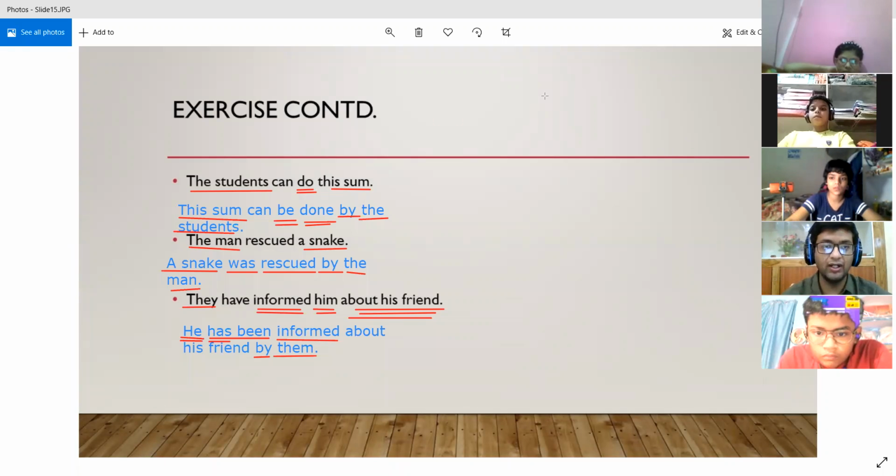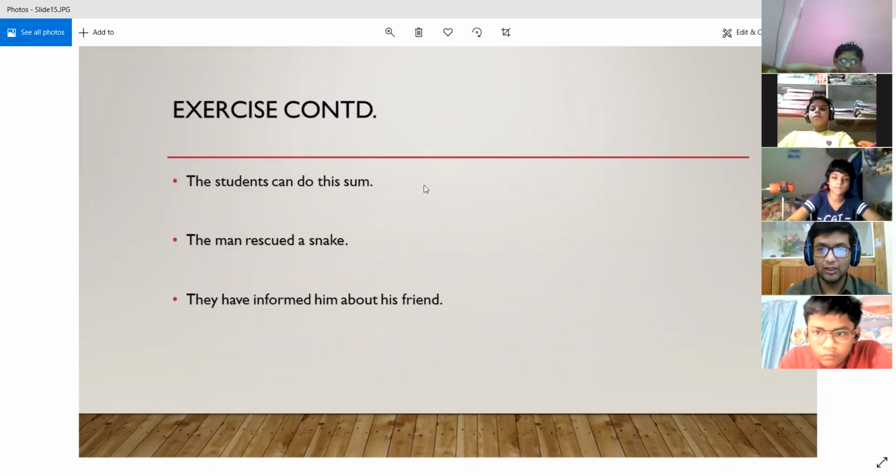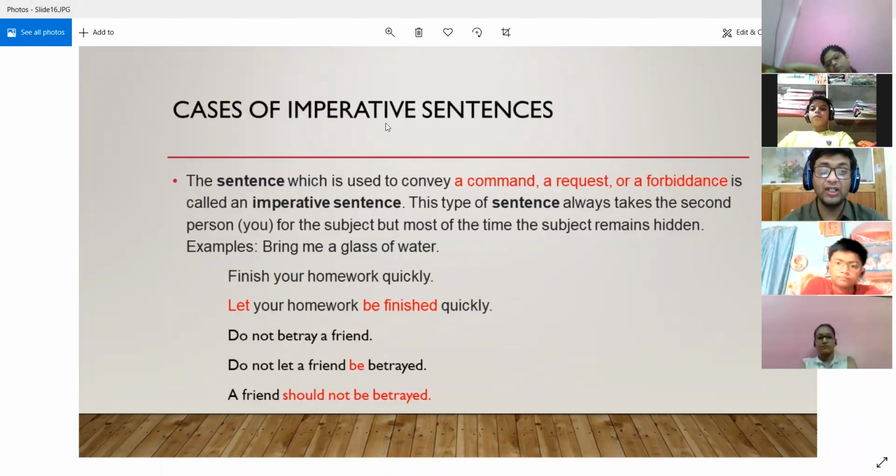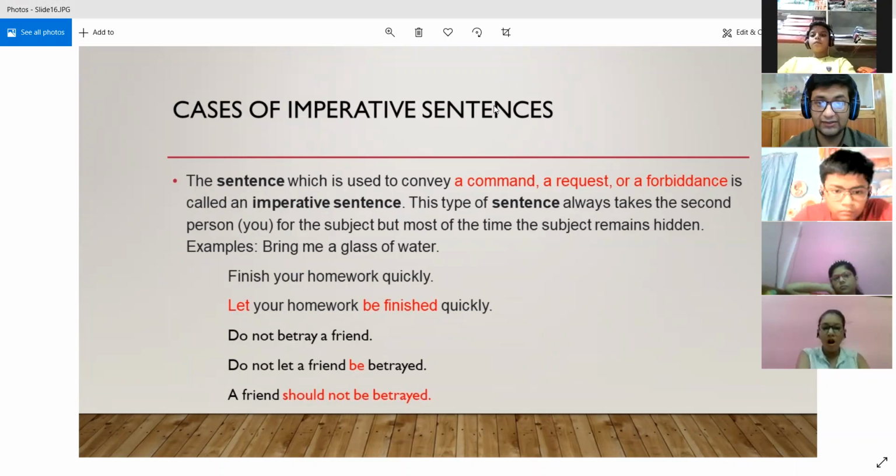Now we will learn a few more concepts about the conversions. Now we come to the cases of imperative sentences. First let us see what imperative sentences are in the first place. Then we will see how they are converted.